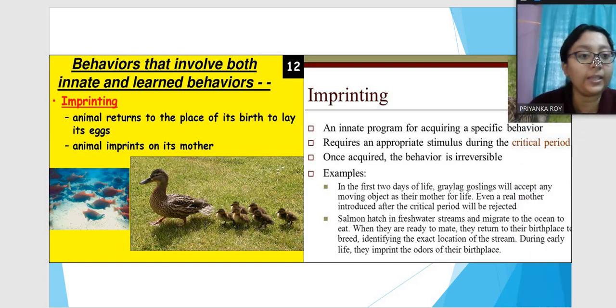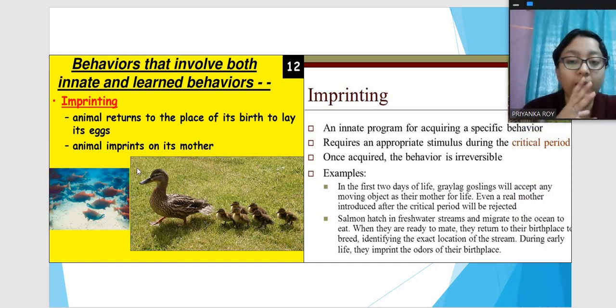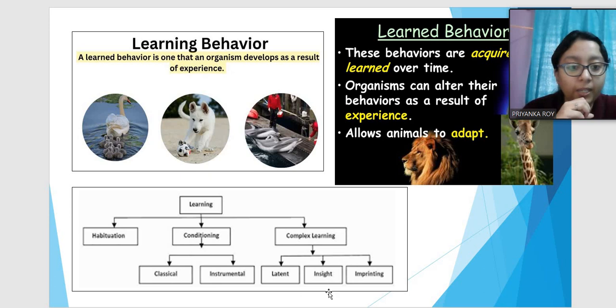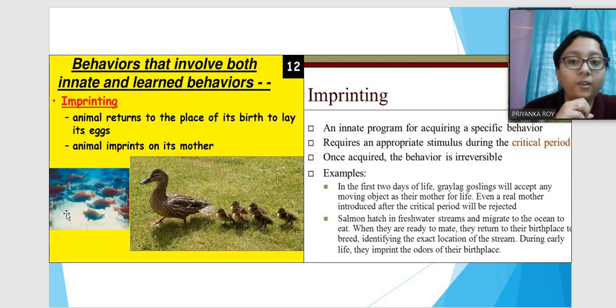The last thing is imprinting. So we have done latent, insight, and imprinting. Imprinting behavior is the behavior where animals learn to behave according to their parent, like they acquire a specific behavior. An animal returns to the place of its birth to lay its eggs. An animal imprints on its mother.